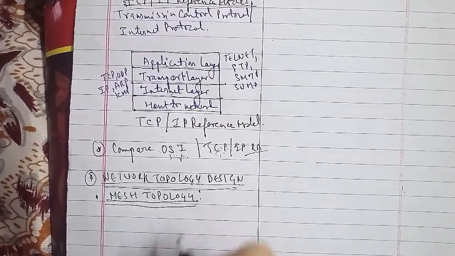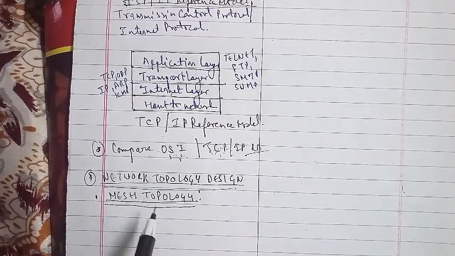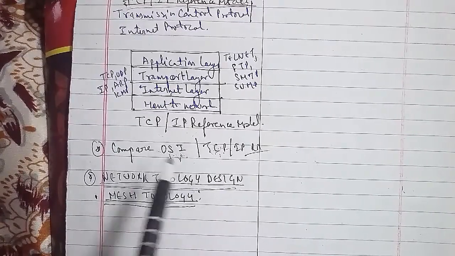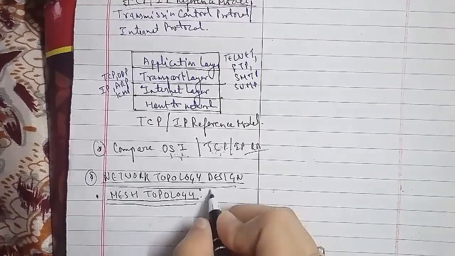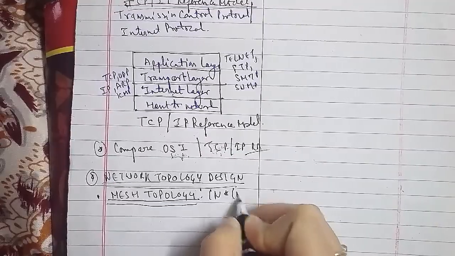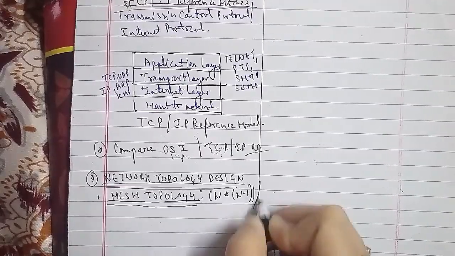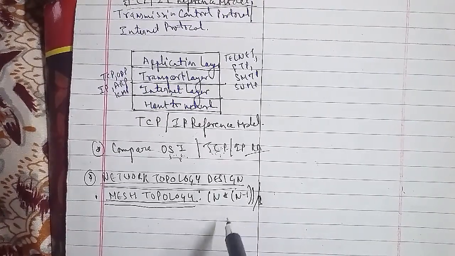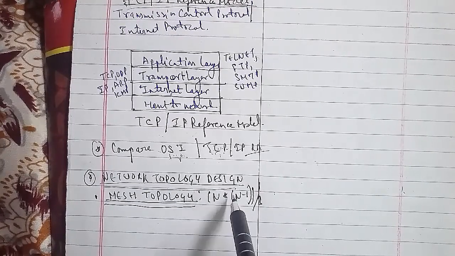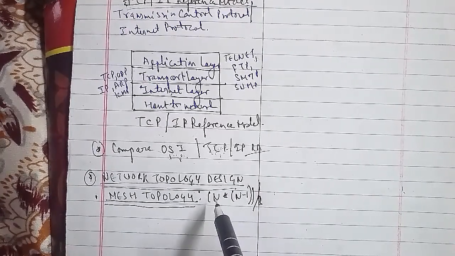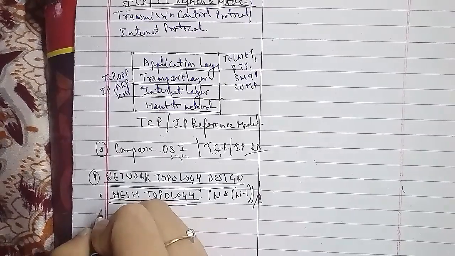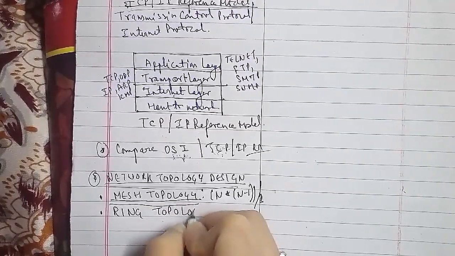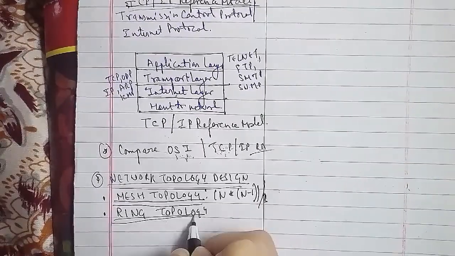The next topology we will discuss is the ring topology. In the ring topology, the network consists of a set of repeaters joined by point-to-point links in a closed loop. Each computer is connected to the next computer, with the last one connected to the first. Then I will show you a diagram so you can understand the mesh topology and ring topology. After that we'll discuss the bus and star topologies as well.